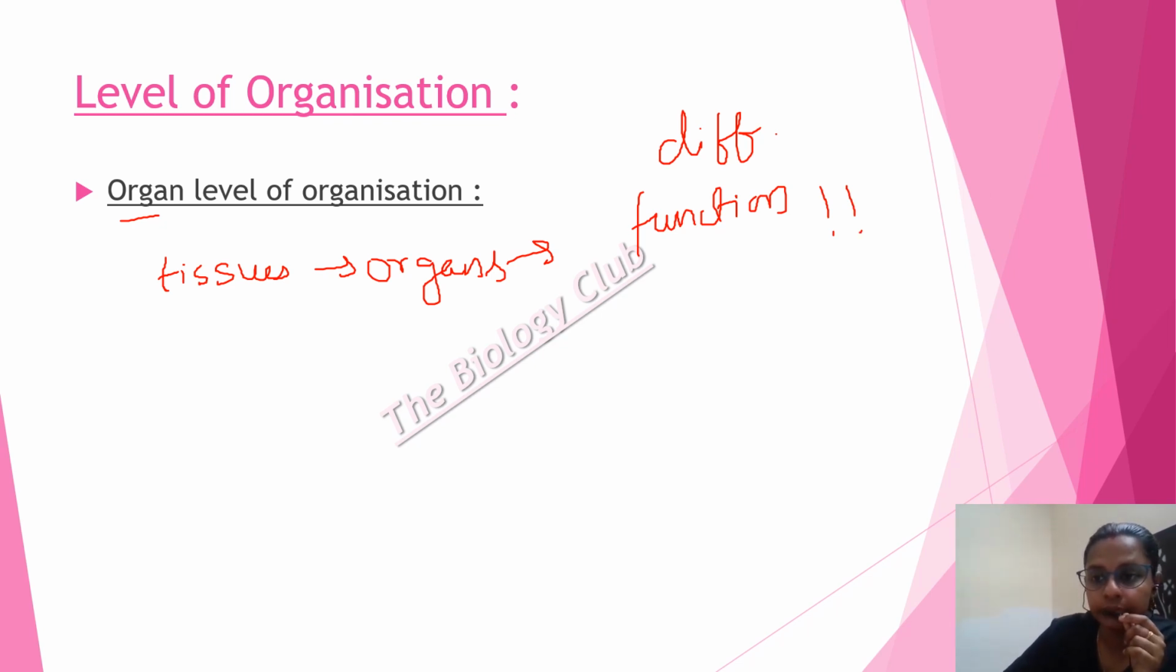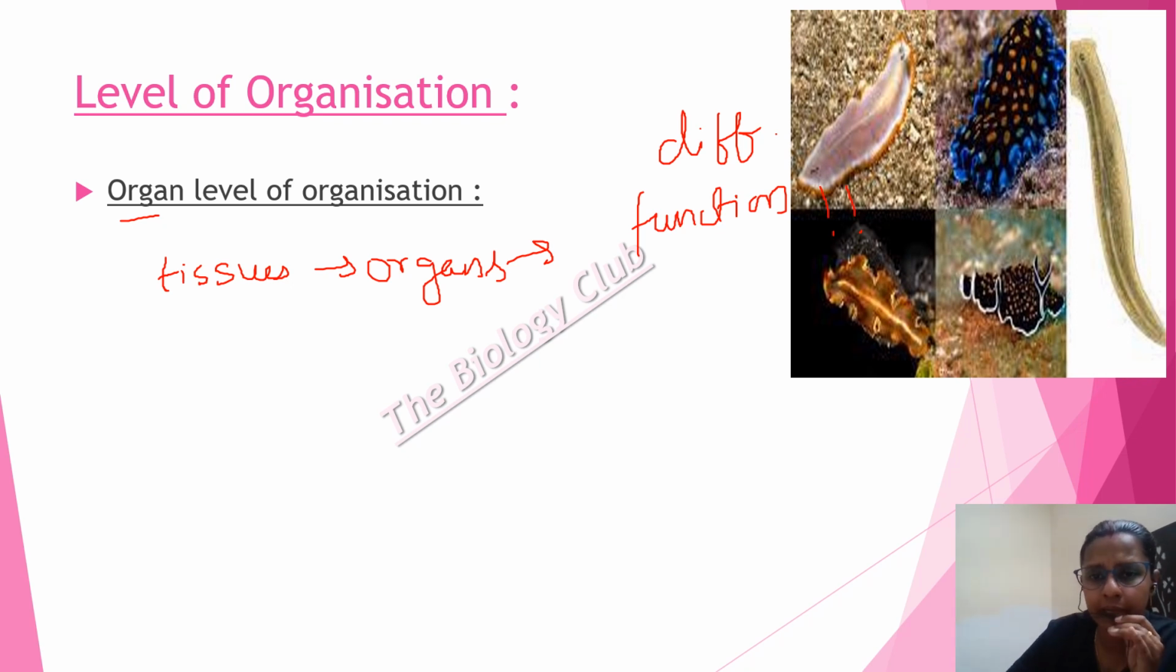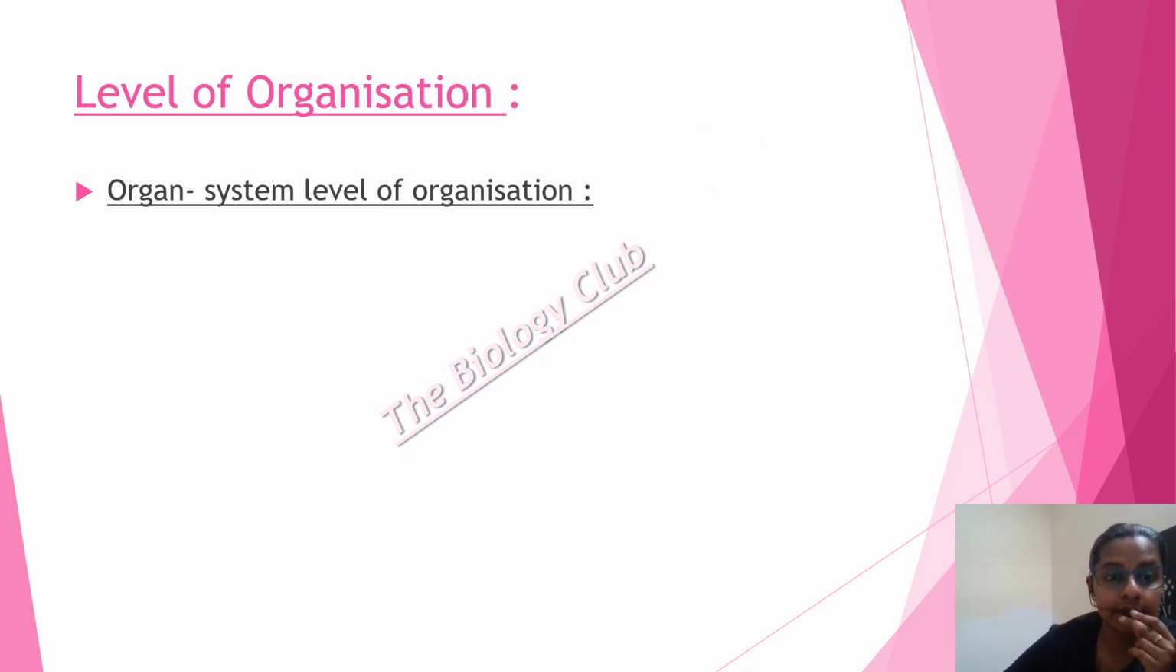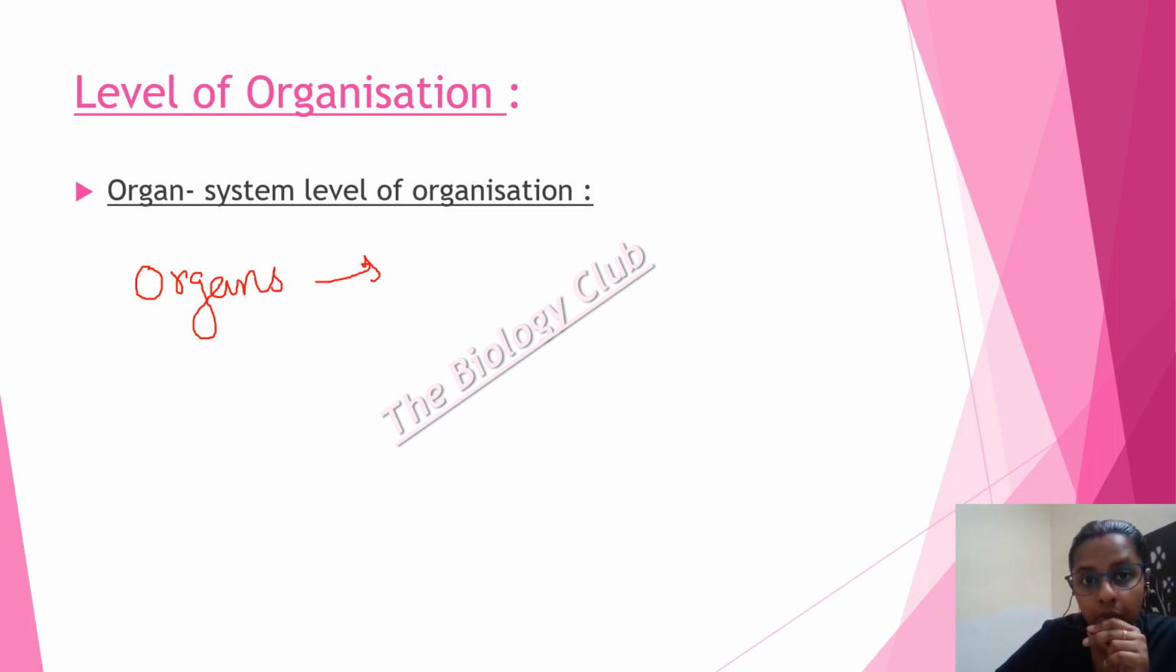Like platyhelminthes. Let's see the example here. Platyhelminthes are the flatworms. Now let's move on to the next level of organization, that is the organ system level of organization. Now the organs combine together to perform a function. We have seen different organs there. Now all these organs are combined together to perform a function, and we call it the organ system level of organization.